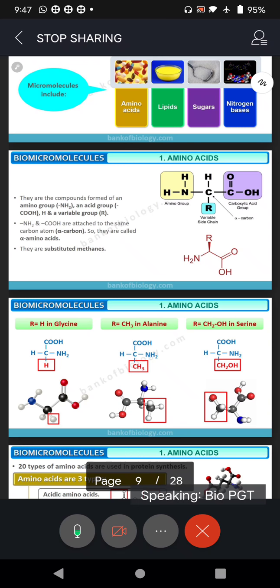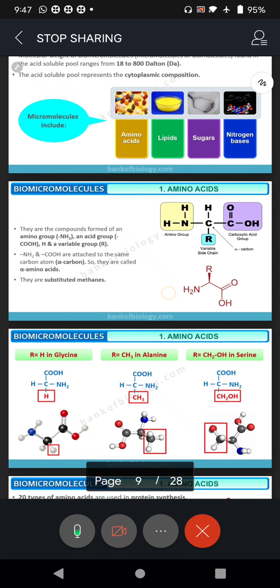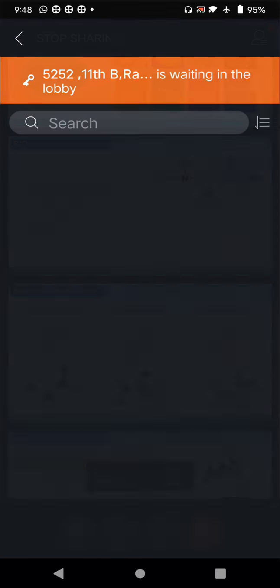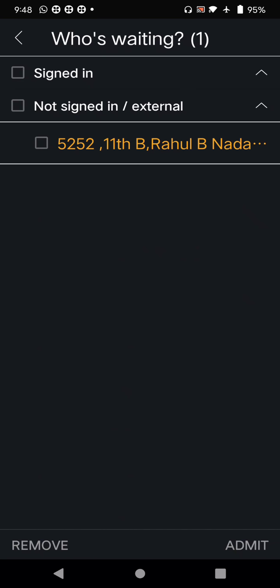Here 2 groups are there. Compulsory in any amino acid, 2 groups will be present. One is the amino group, we call it NH2 group, right? NH3 is ammonia, you remove one hydrogen, NH2. So that is amino group. And the second one is COOH. You can see in the picture C double bond O and single bond OH, right? COOH, that is hydroxyl group, carboxyl group, right?